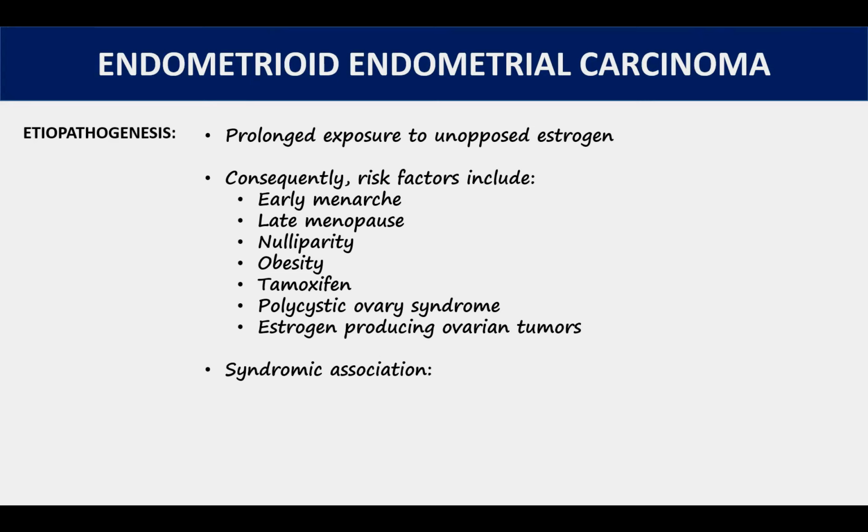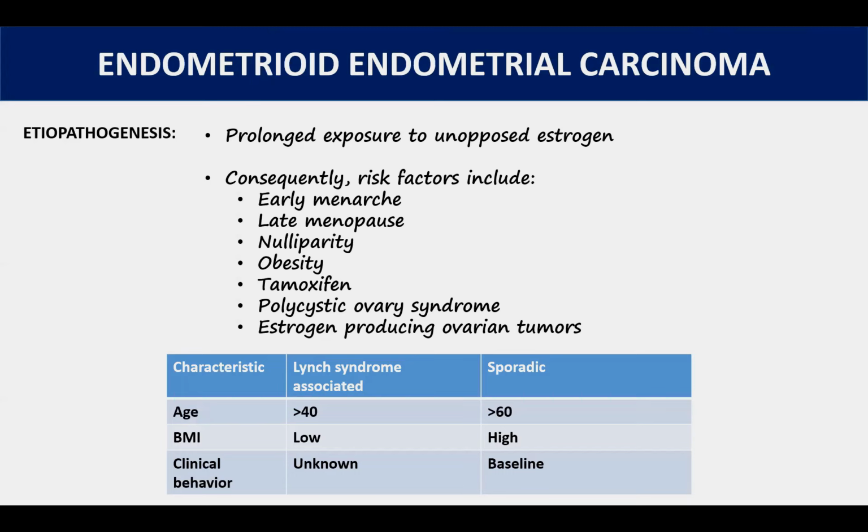There are two important syndromes associated with endometrioid endometrial carcinomas. These are Lynch syndrome and Cowden syndrome. Now, there are certain peculiarities of endometrioid carcinomas that are associated with Lynch syndrome. They tend to occur in a relatively younger age group as compared to sporadic tumors, and they are more likely to occur in women with a lower BMI as compared to sporadic tumors. So they obviously have an endometrioid histotype. They're more likely to show a prominent infiltration by lymphocytes. They're also more likely to show peritumoral as well as intratumoral lymphocytes.